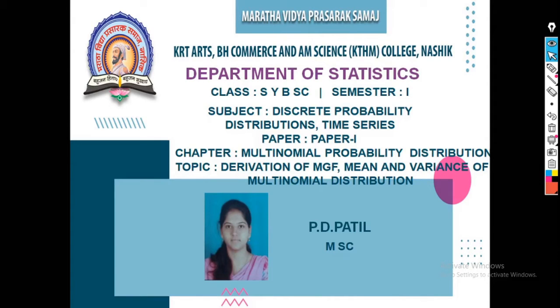In the previous lecture, we introduced the multinomial probability distribution, that is our second chapter, and found the PMF, that is the probability mass function of the multinomial probability distribution. In today's lecture, we will derive the MGF of the multinomial probability distribution. And using the MGF, we will find the raw and central moments of the multinomial probability distribution. And also discuss the relationship between the multinomial probability distribution and the binomial distribution.